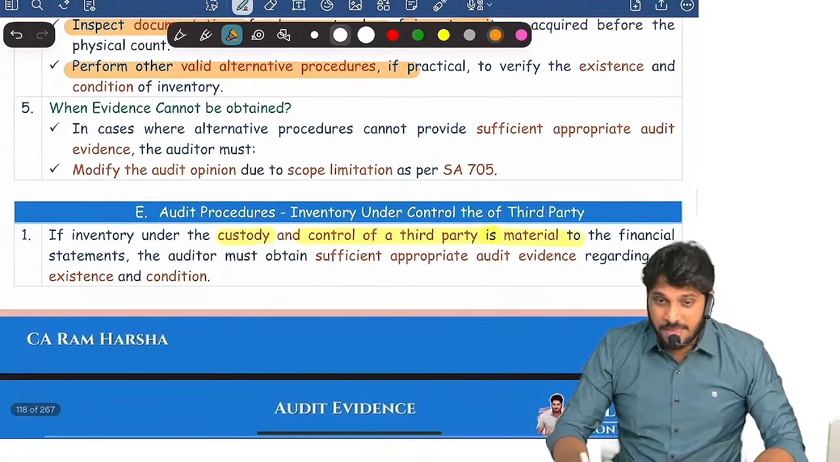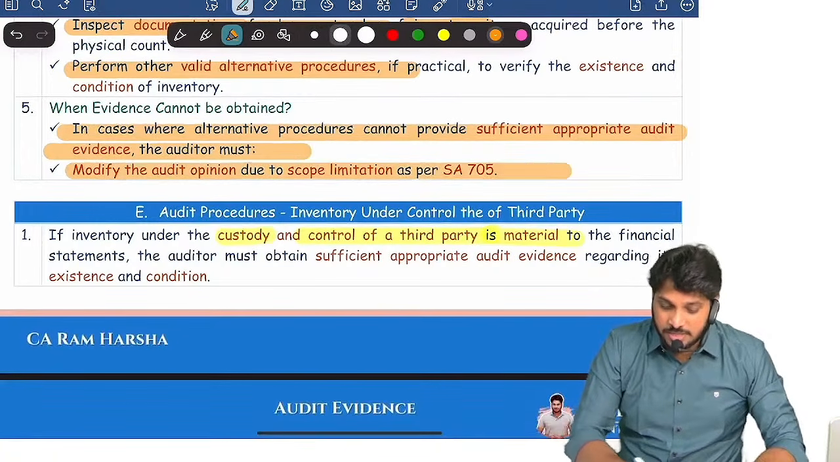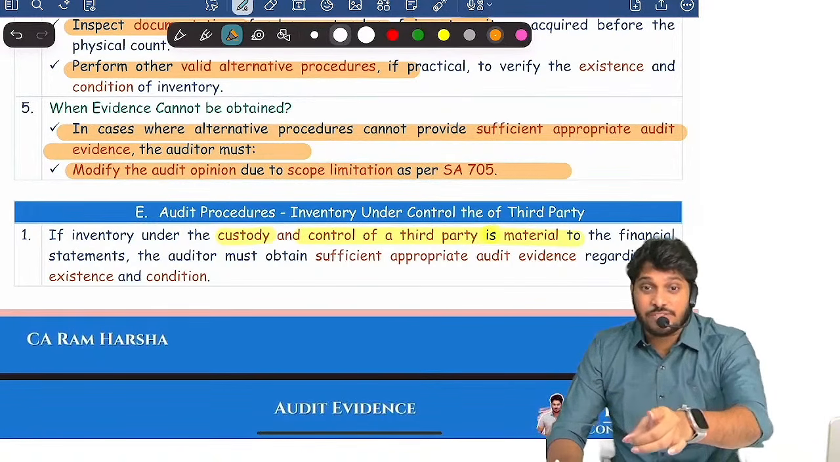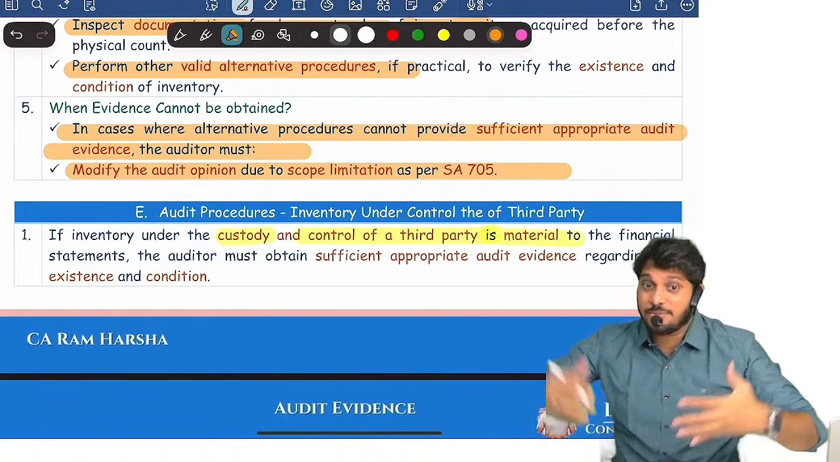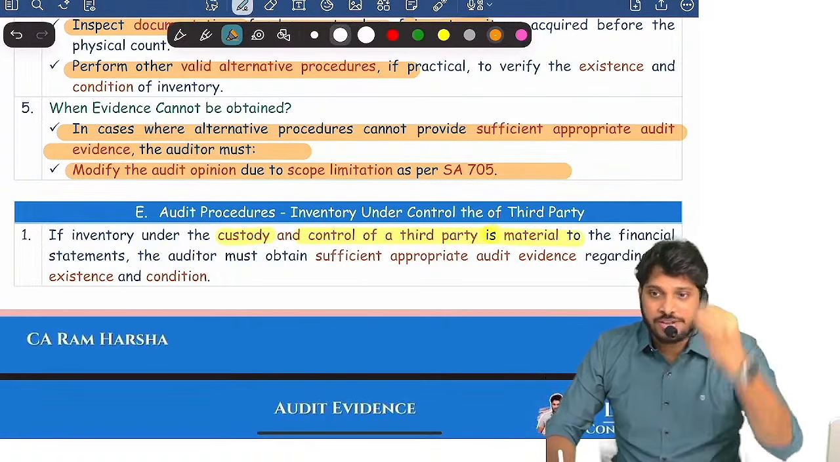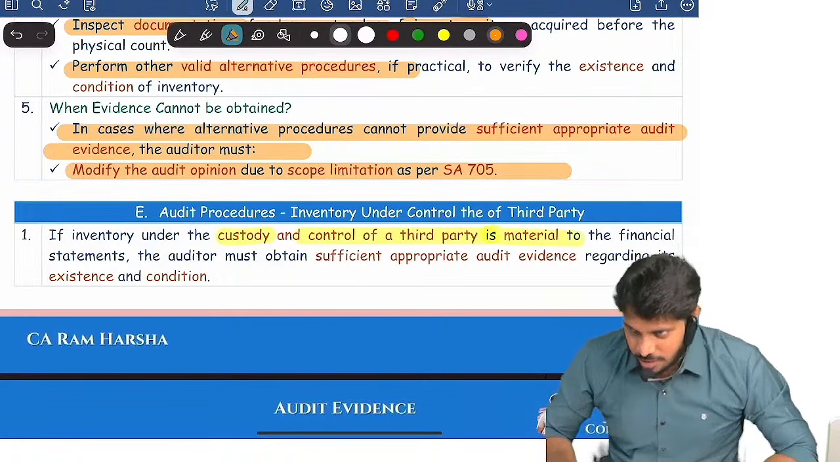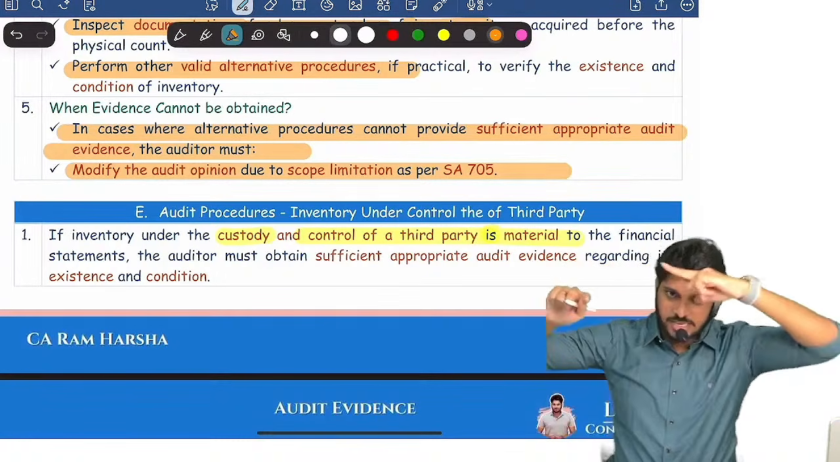Are you clear? If at all, ultimately you are unable to obtain evidence, modify the opinion because there is a limitation on the scope. Because you are unable to obtain evidence, modify the opinion. That's it. Are you clear? Inventory, two things: lying with a third party, lying with the entity.